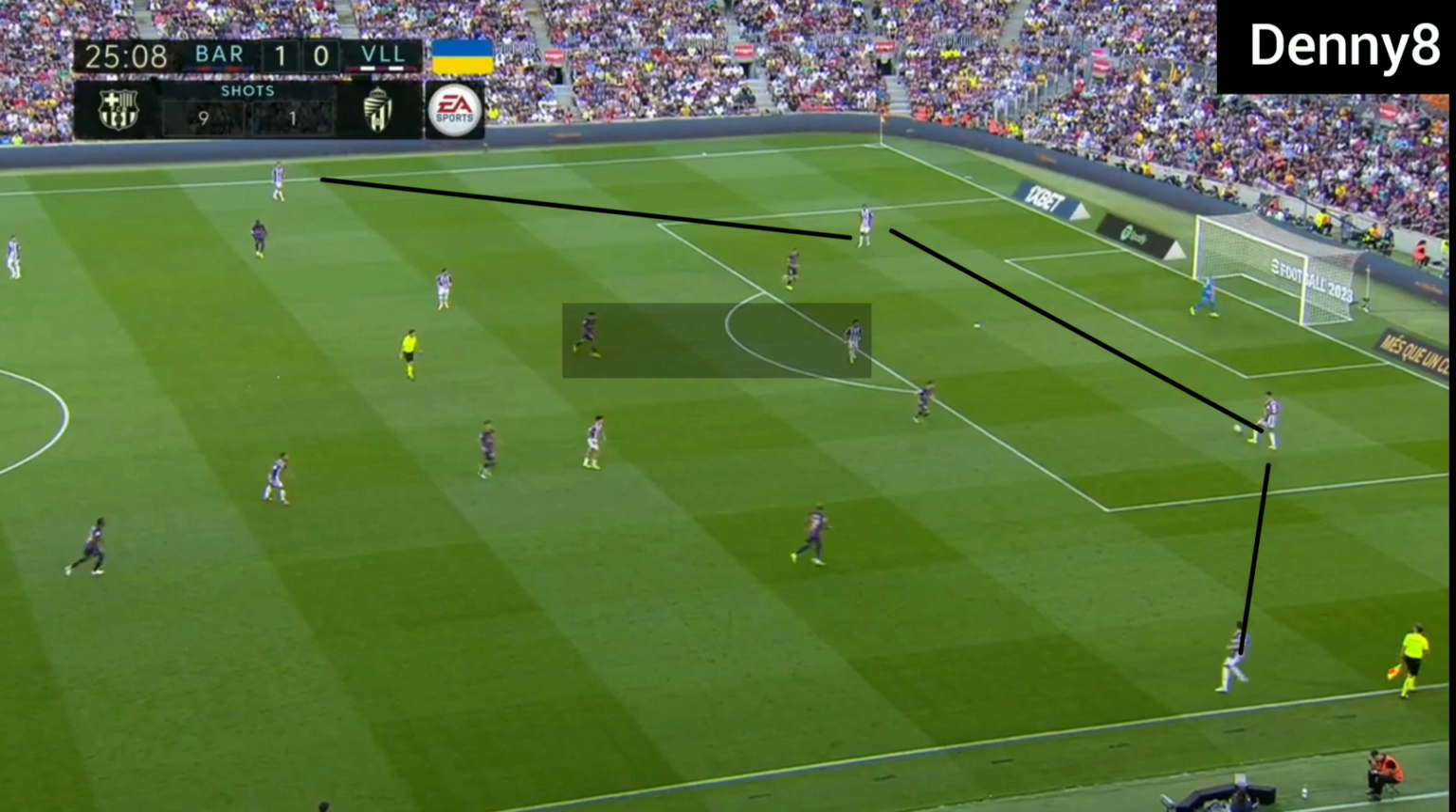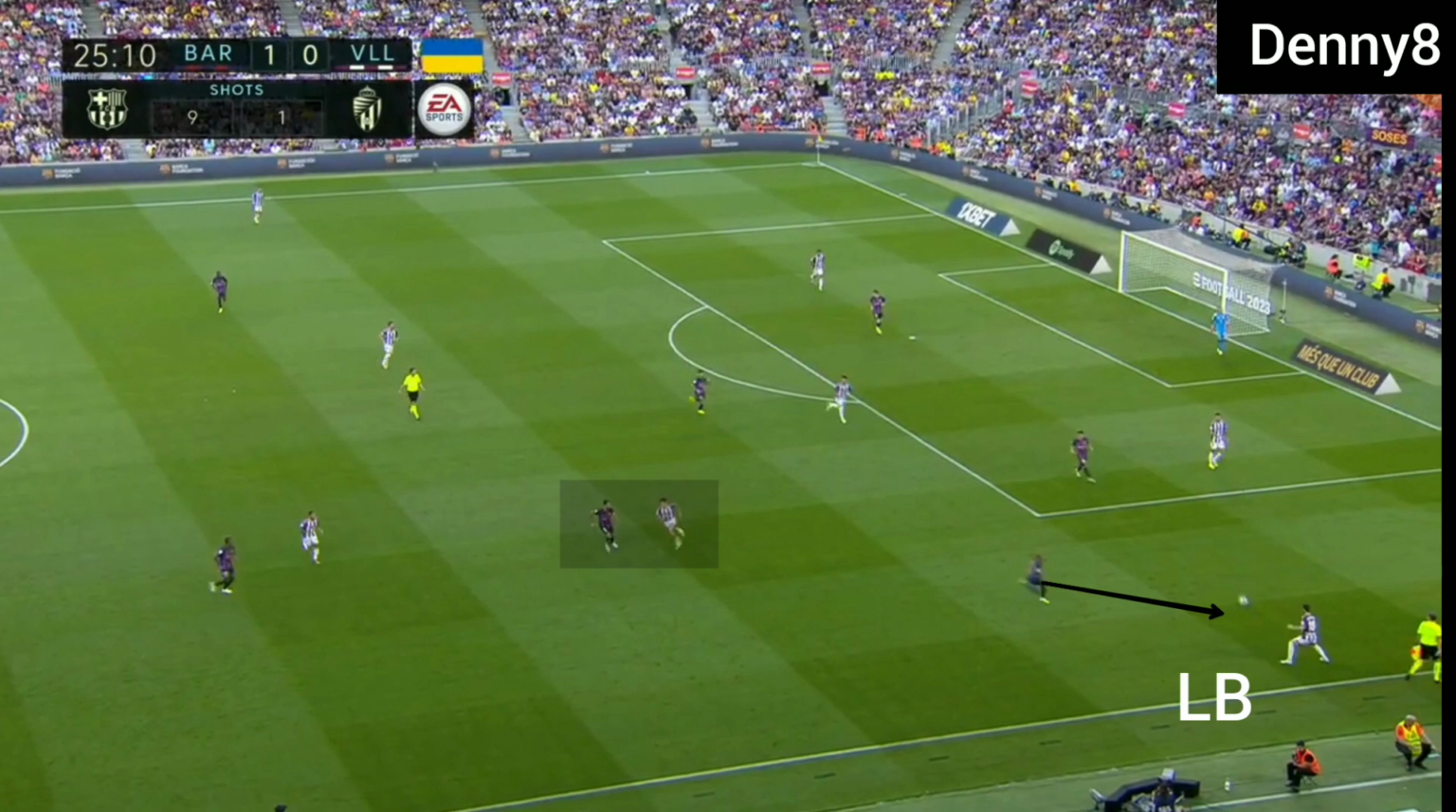from wide. When the fullback had the ball, the winger was pressing the fullback and Busquets was pressing the center midfielder, so the fullback was attempting long balls as he did not have a passing option.